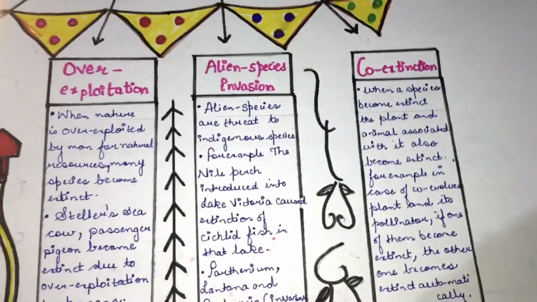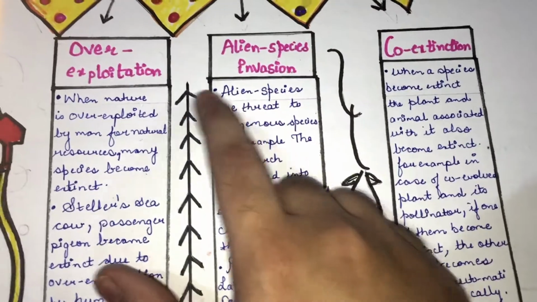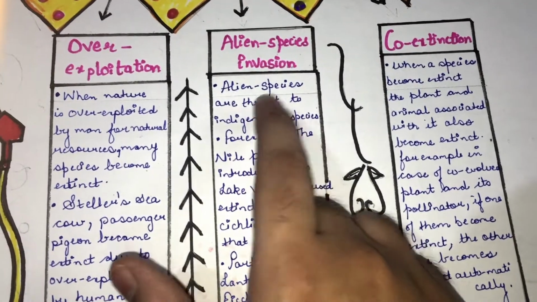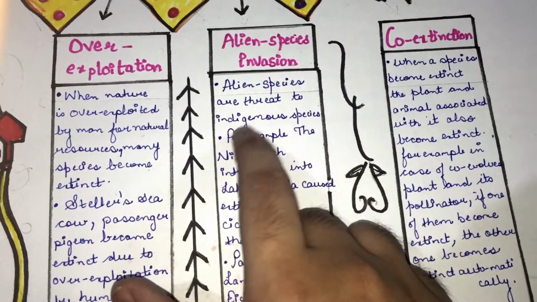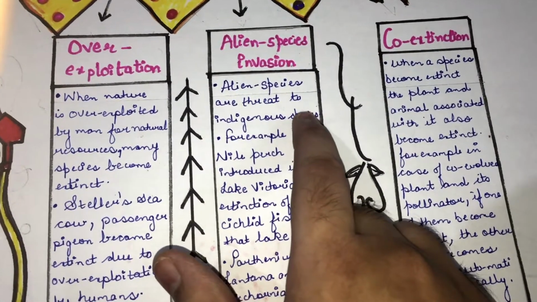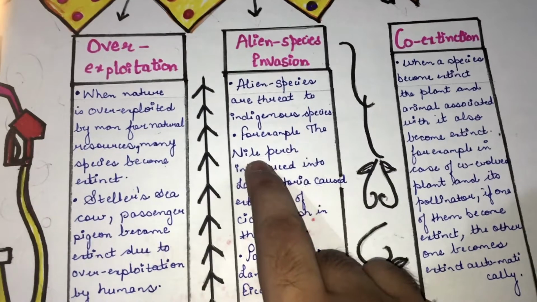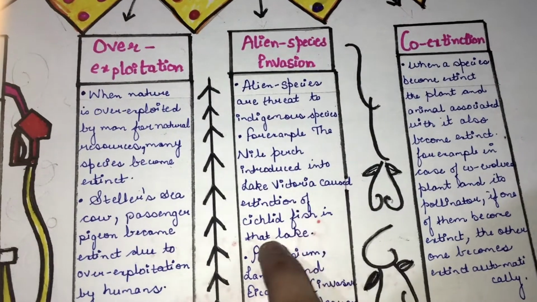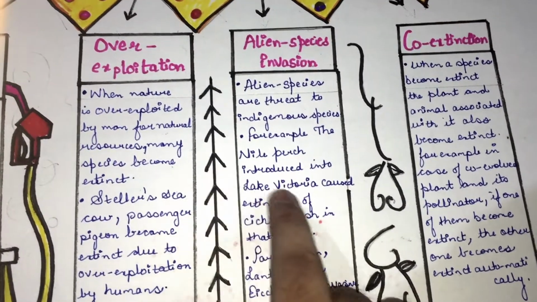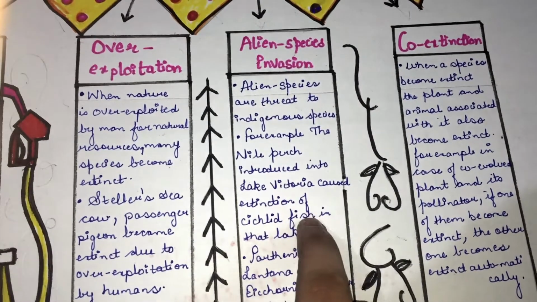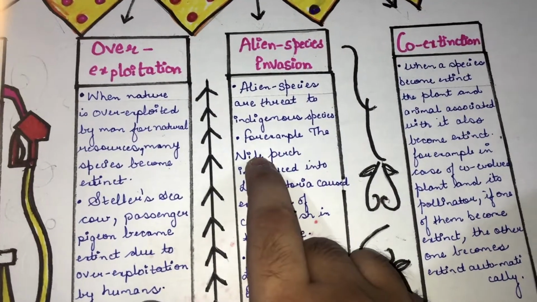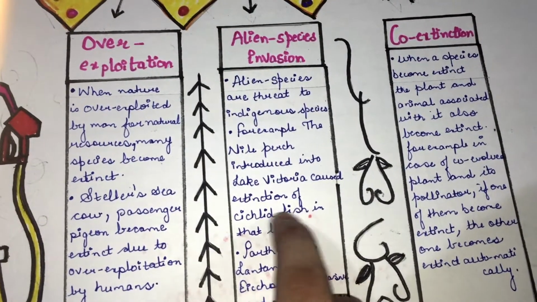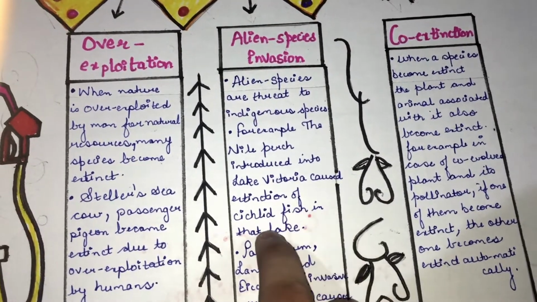Now the third important cause is alien species invasion. When foreign species are introduced into our country, they become a threat to the indigenous, that is local, species. For example, when Nile perch was introduced into Lake Victoria, it caused extinction of cichlid fish in that lake. The Nile perch was an alien species, and it caused extinction of the indigenous cichlid fish.